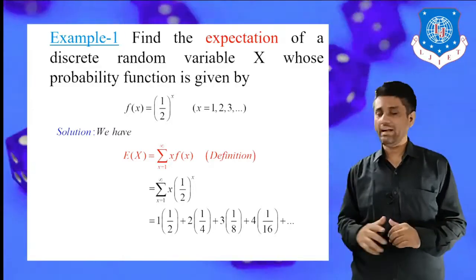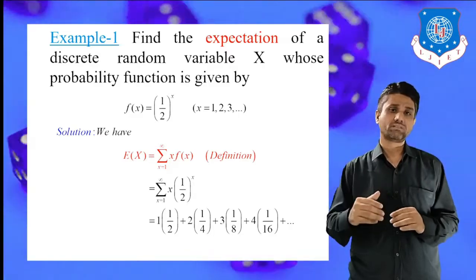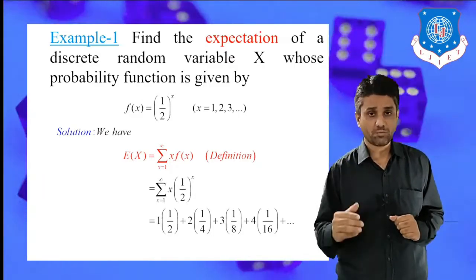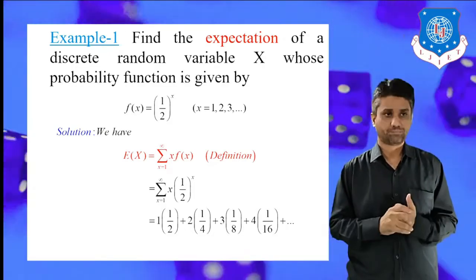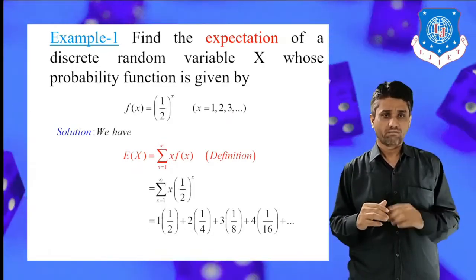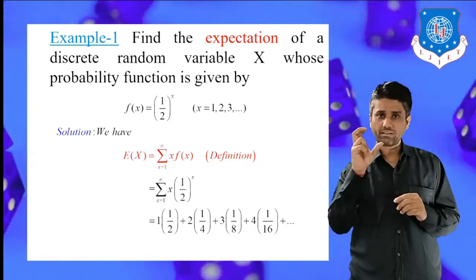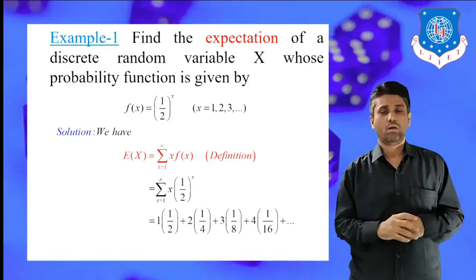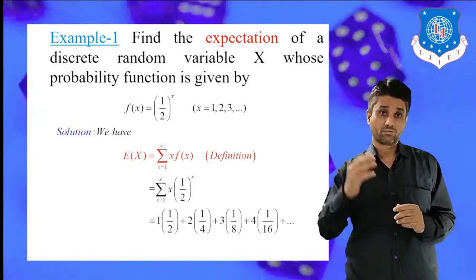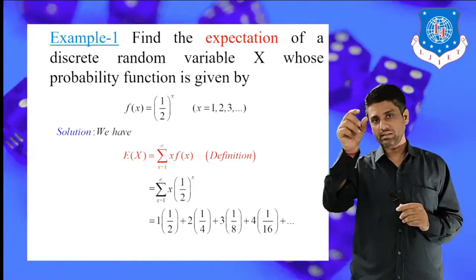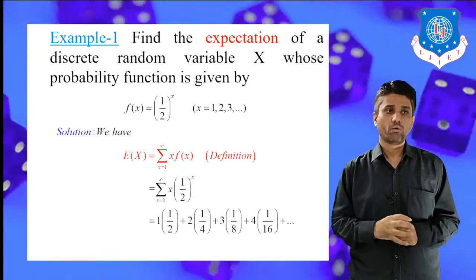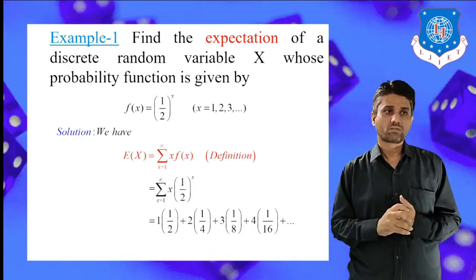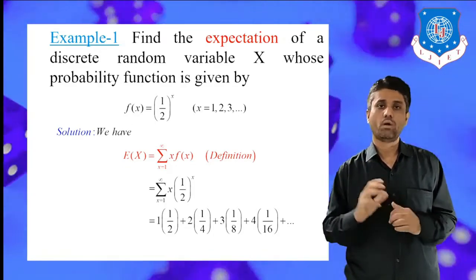This red highlighted equation is just the definition of mathematical expectation, where capital X is a discrete random variable. Next, using the definition given in the question, our probability function is 1 by 2 raised to x. So just plug in the value of f of x in the definition of expectation. We get the sum running from x equals 1 to infinity of x into 1 by 2 raised to x.